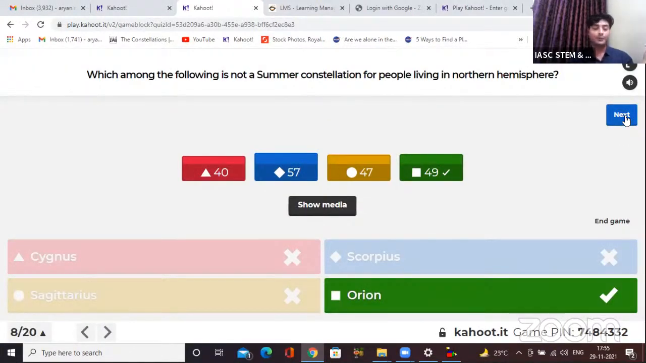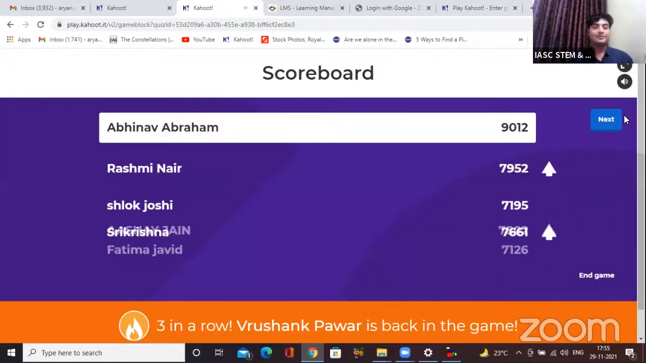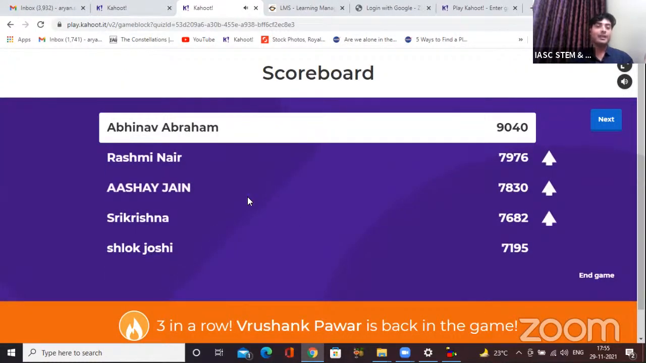Let's see how the scoreboard looks. Okay, now there are a lot of changes down here. So Abhinav is still maintaining position. Good. Here goes Rashmi at second with Ashay, Shri Krishna, and Shlok. Very good. 3 in a row. Rishank Pawar is back in the game. Very good. Keep it up. Let's see the next question.